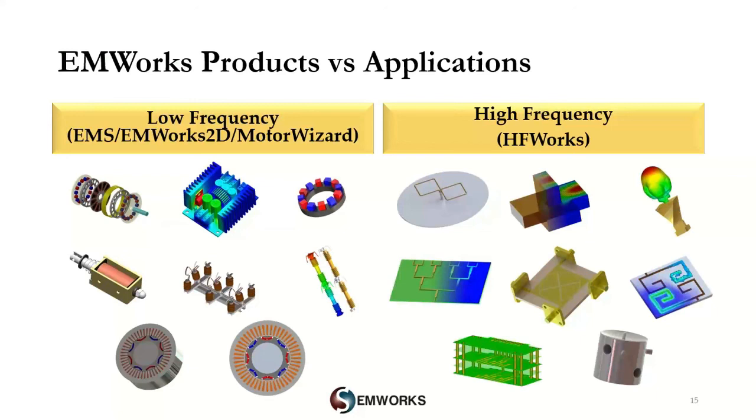These products can be used to design and simulate applications like cables, insulators, bus bars, solenoids, magnet arrays, eddy current braking systems, transformers, and electrical machines. Within the high frequency category, we offer one product called HFWorks, and this product can be used to design and simulate high frequency applications like antennas, waveguides, filters, resonators, connectors, etc.